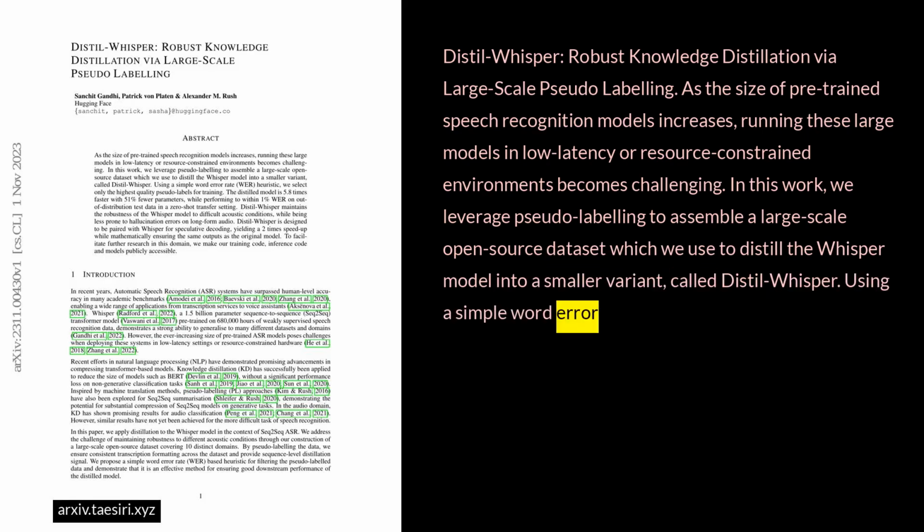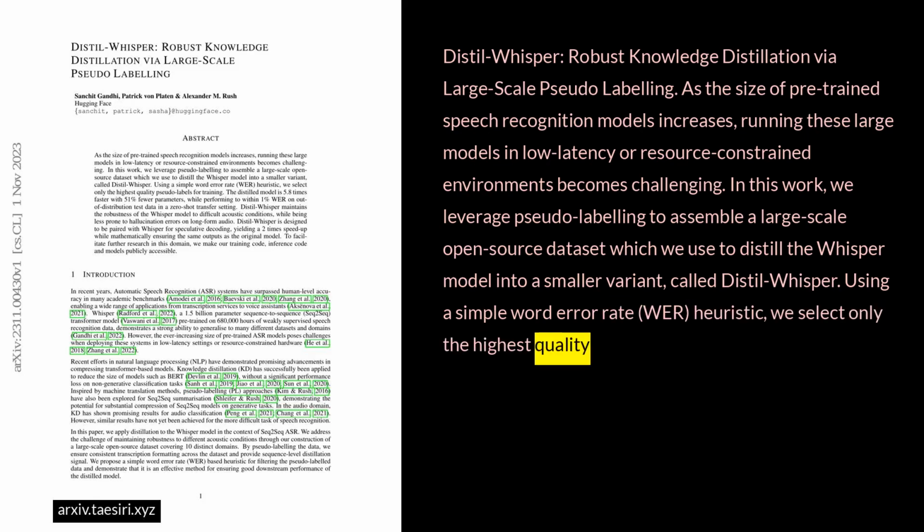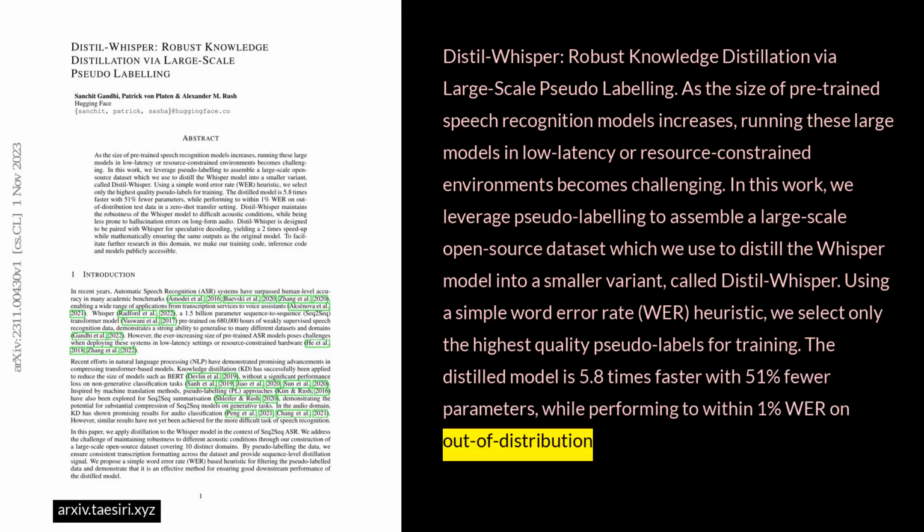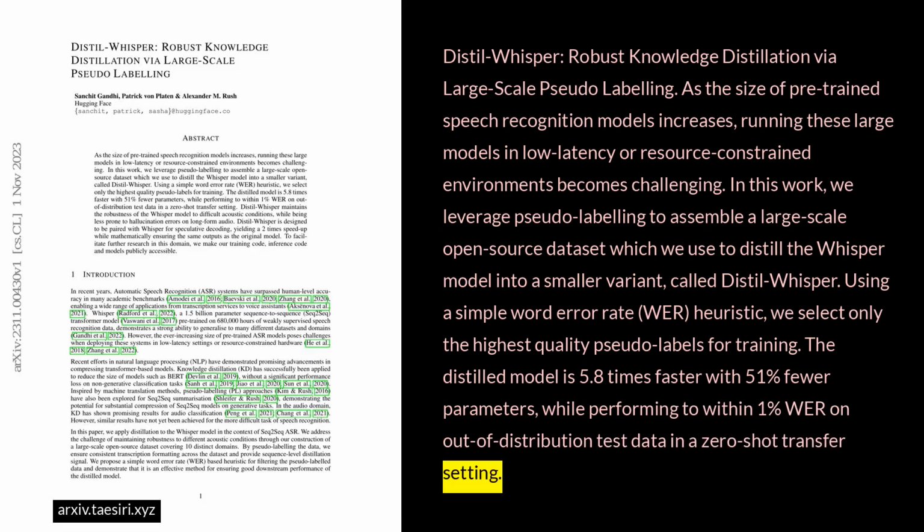Using a simple word error rate (WER) heuristic, we select only the highest quality pseudo-labels for training. The distilled model is 5.8 times faster, with 51% fewer parameters, while performing to within 1% WER on out-of-distribution test data in a zero-shot transfer setting.